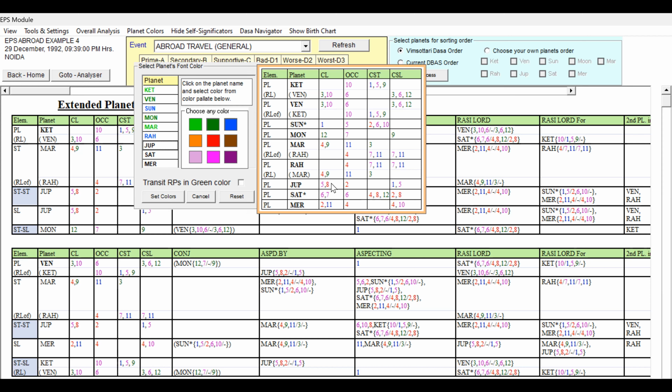Jupiter, 5th Lord, 8th Lord occupying 2nd house, 1, 5 Kaspal sublord. So from the vacation point of view, 5th house is supportive, Lagna is also supportive, but it is having 2 and 8, it is not good. And 1, 5 are supportive for the purpose. So it is indicating 8 and 2, we can say it is supportive for travel also, it can support for coming back also, but still it is not having strong favorable. Jupiter we can give a mixed one, because 1, 5 is favorable and 2, 8 is not good.